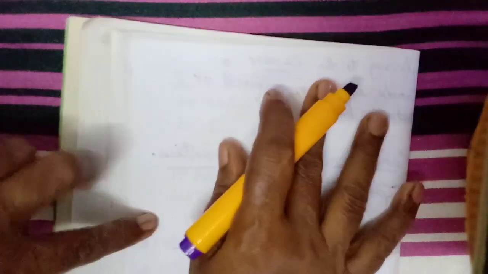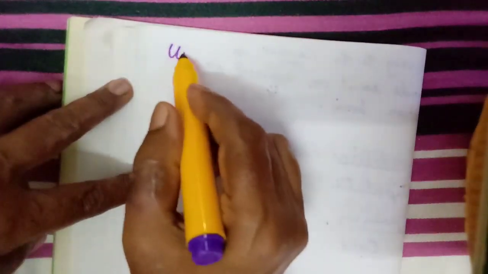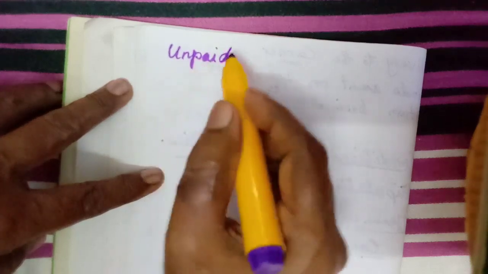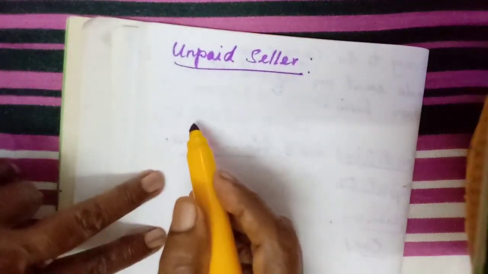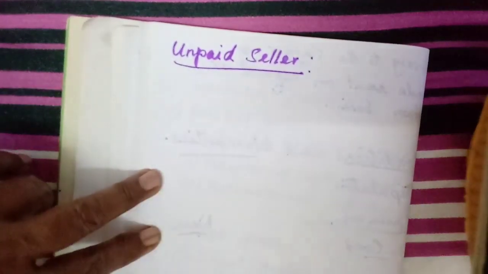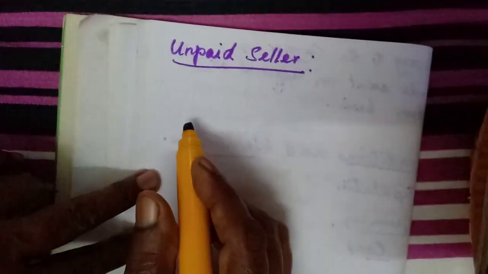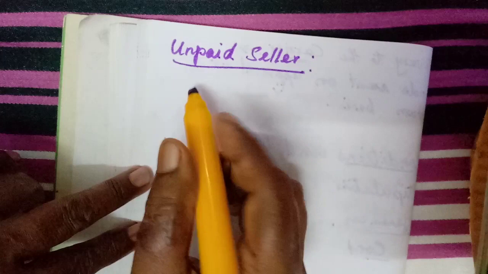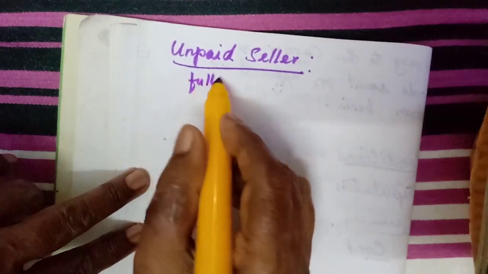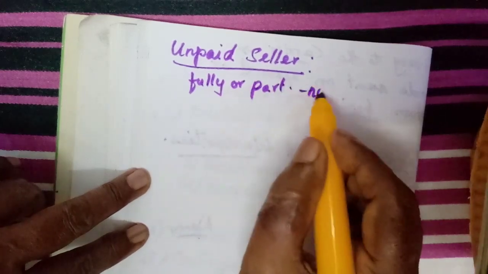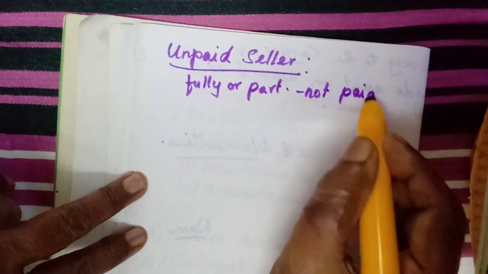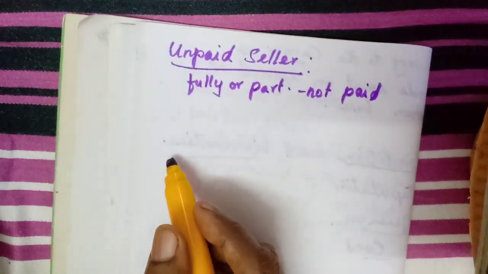The next heading we will learn is the third heading, unpaid seller. Who is an unpaid seller? If the seller is not paid fully. That means the buyer has not paid either fully or a part of the payment. So that seller we can call an unpaid seller.